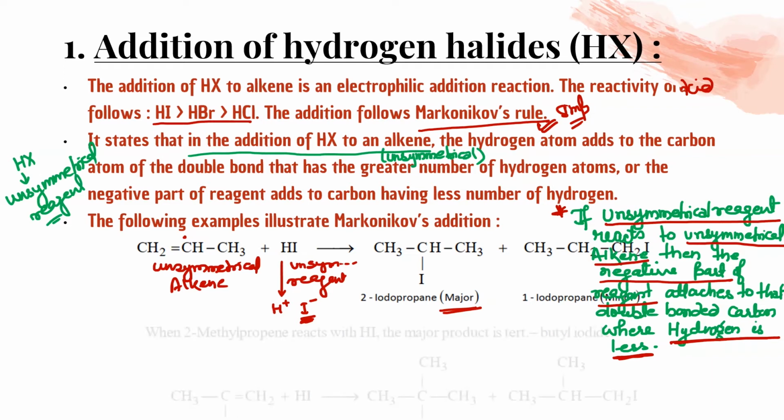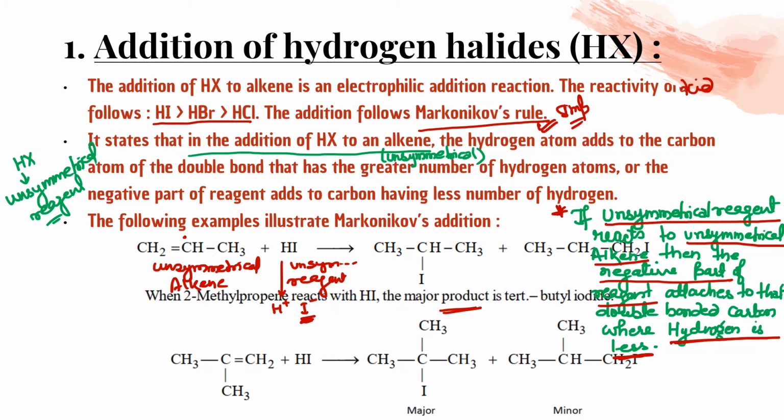If I give you another reaction, like CH3 double bond CH2 with HI. So this is an unsymmetrical alkene, and this is an unsymmetrical reagent. The negative part is I minus. So this is going to attach to one of these two double-bonded carbons. And where will it attach? Where hydrogen is less. So where is hydrogen less? Here there is none at all. So hydrogen is less over here.